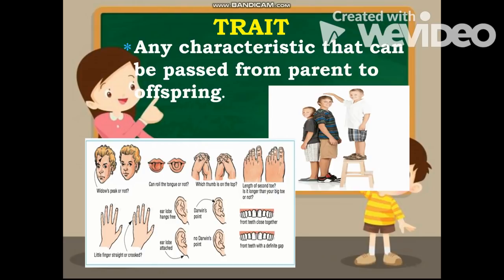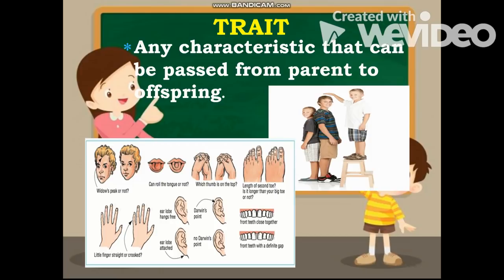And then, next one, we have the length of your second toe. It is longer than your big toe or not. So, ibig sabihin, yung iba, mas mahaba yung pangalawang daliri sa paa rather than dun sa nauna. Then, next, look at your finger. So, yung little finger is minsan straight, and then yung iba naman is nakabaluktot, and then yung iba naman is nakadikit sa palasingsingan, at yung iba naman, there are some space.